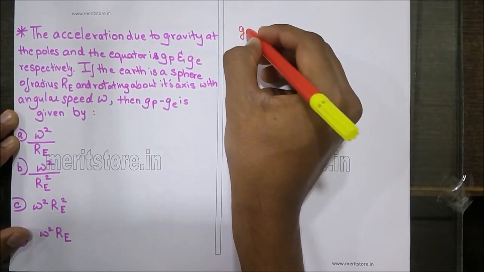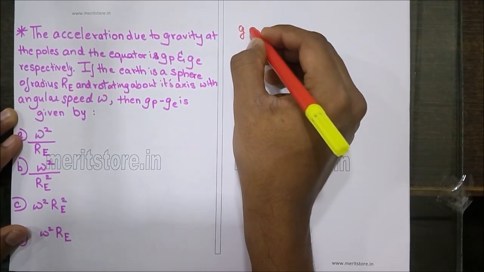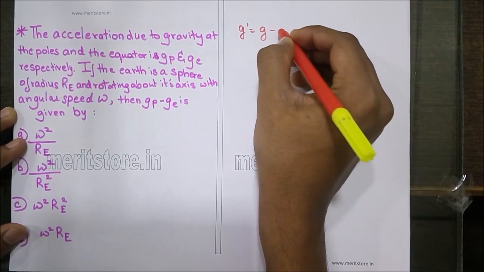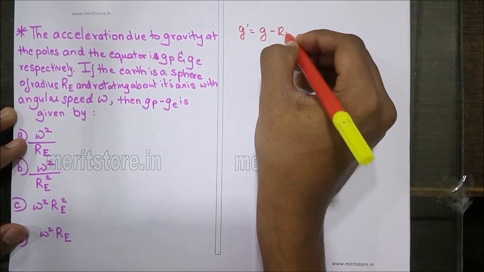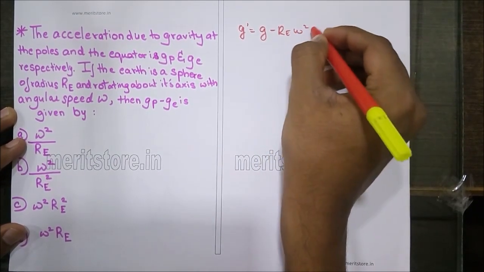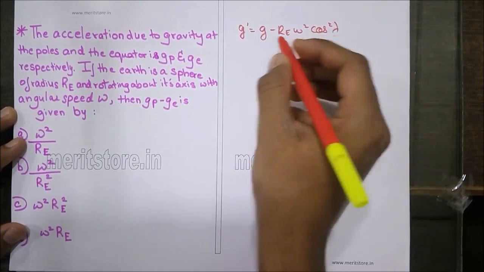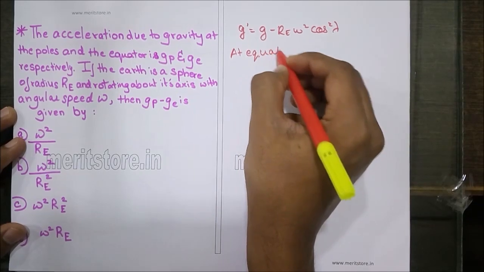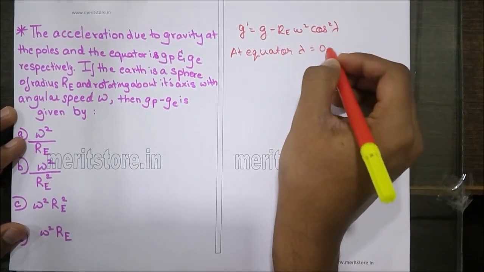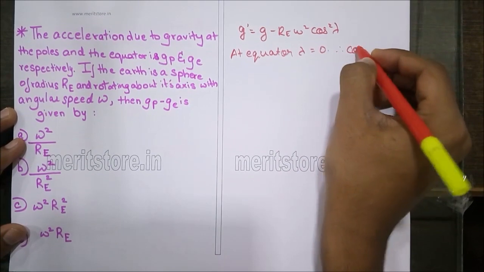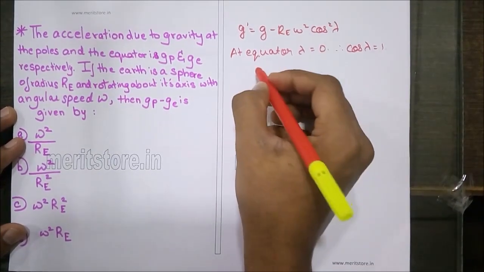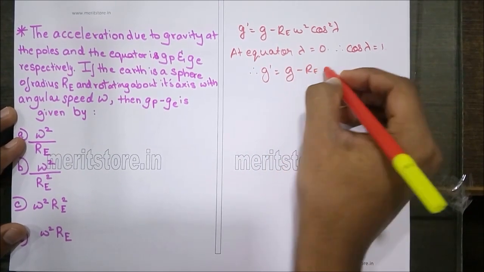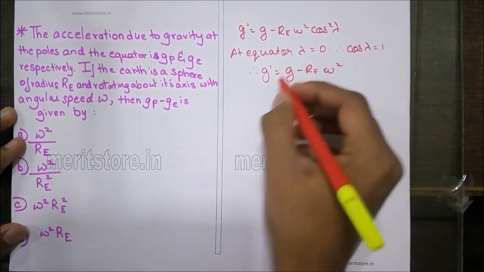The value for acceleration due to gravity due to change in latitude is given by g dash is equals to g minus Re omega square cos square lambda. Now at the equator lambda is equals to 0. Therefore cos 0, or cos lambda, is equals to 1. Therefore g dash is equals to g minus Re omega square.